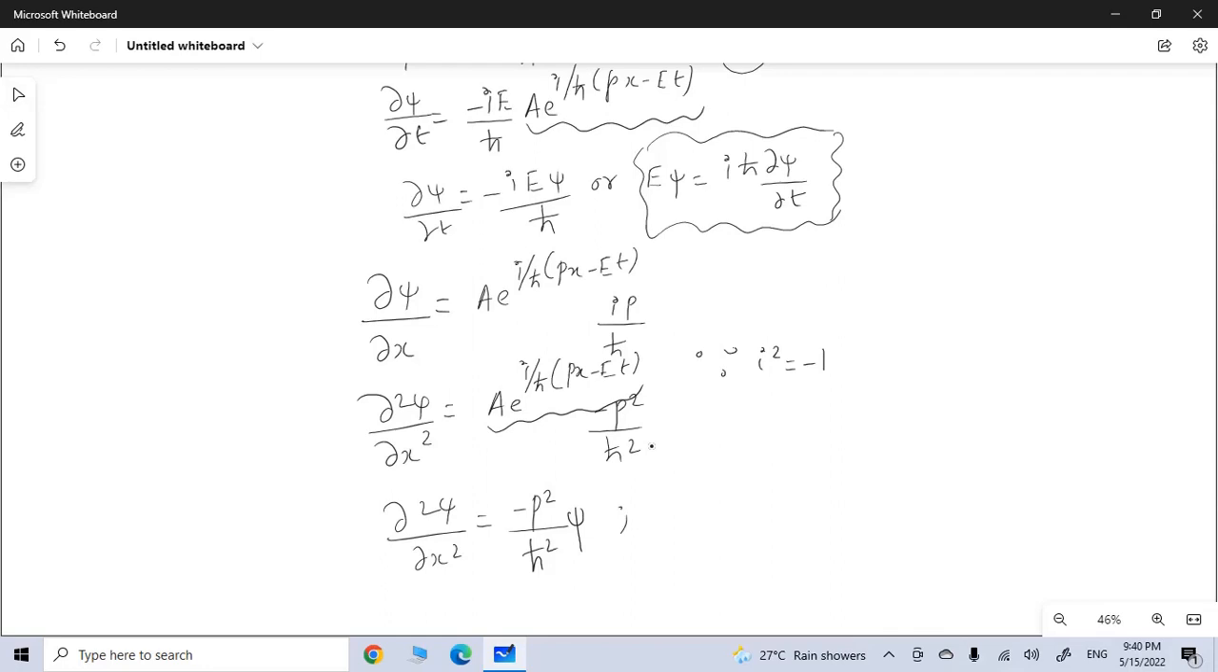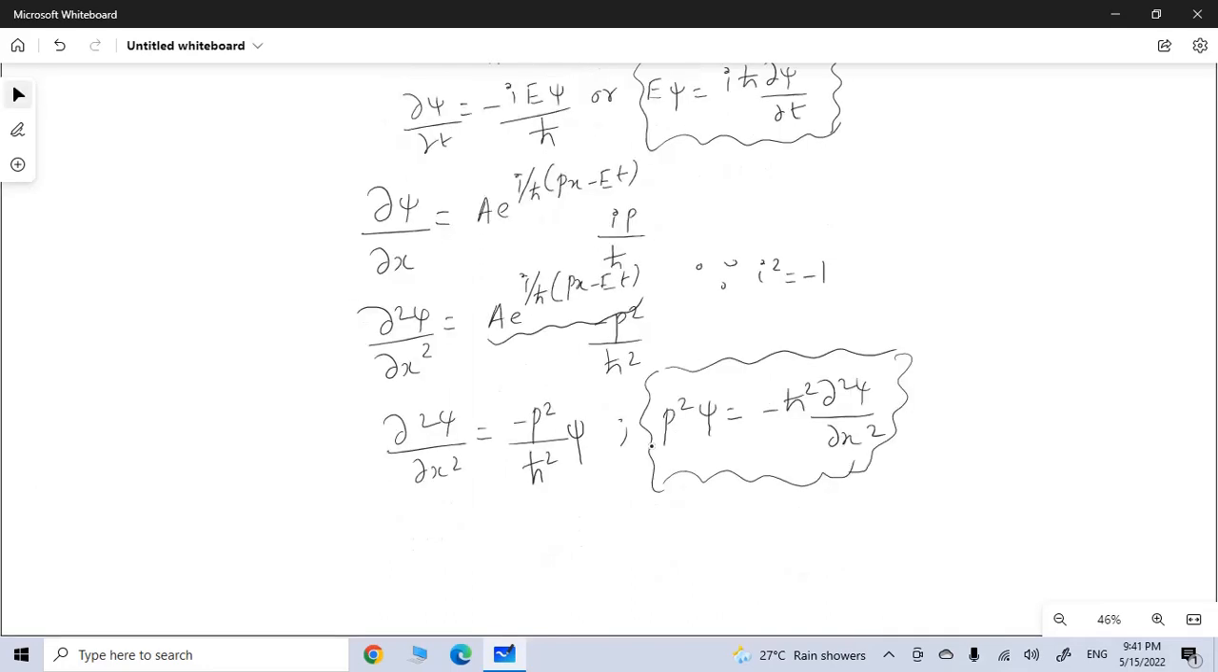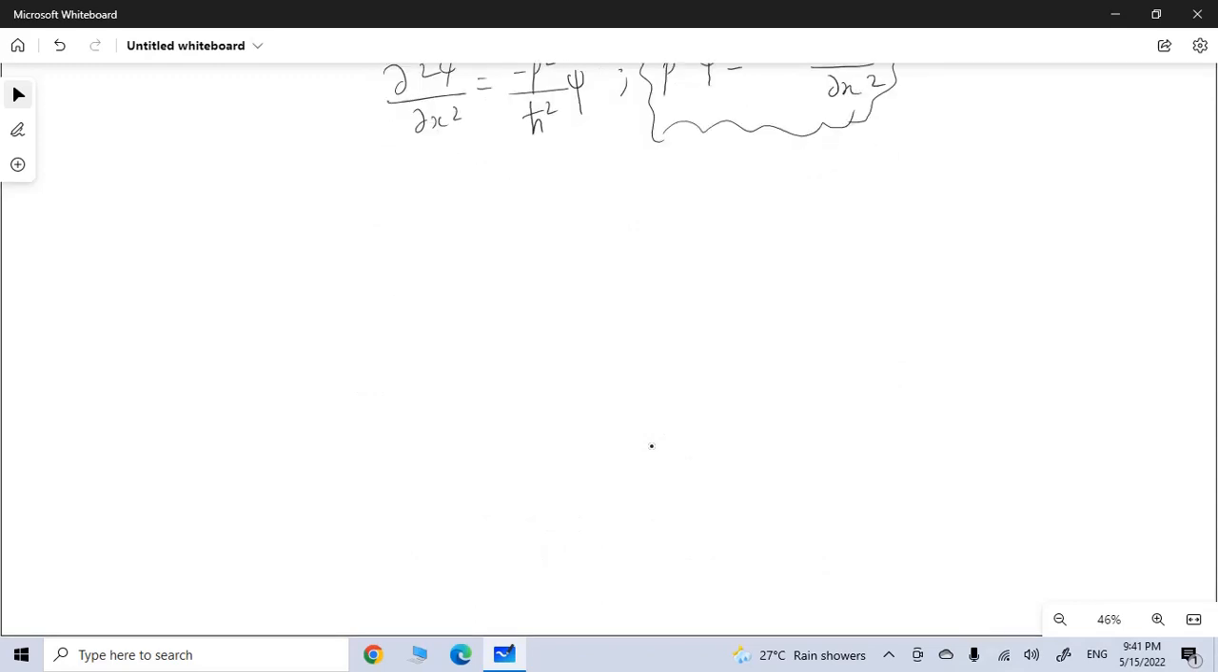So from this we can say that p²ψ will be equal to minus ħ² ∂²ψ/∂x². So we have got a term for p²ψ like what we got for Eψ. You may be wondering why we need all these things. Just please be patient for a second, everything will be revealed.